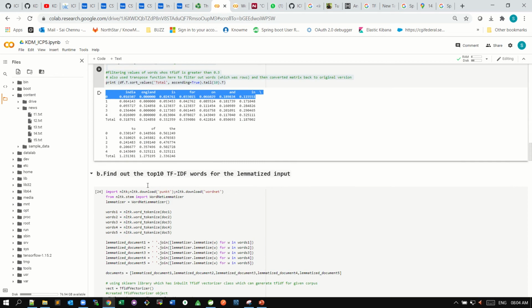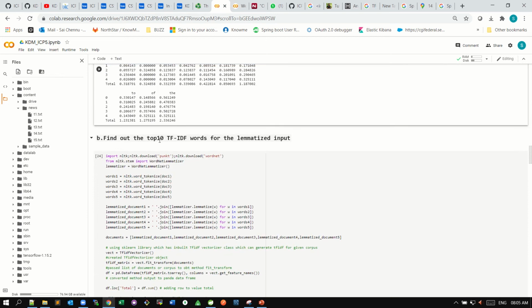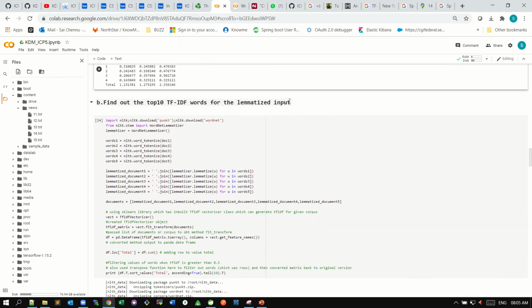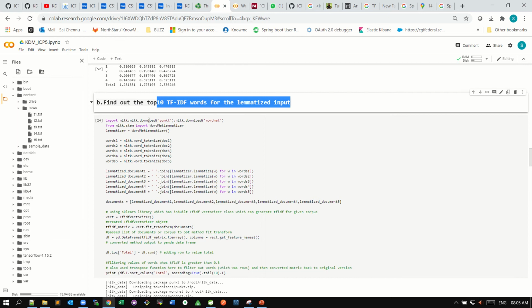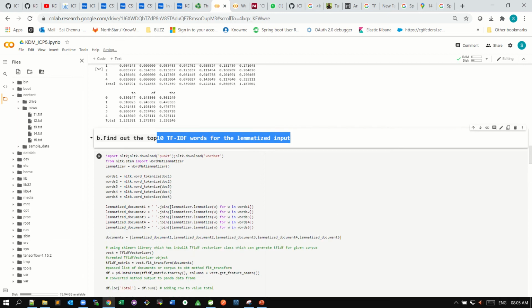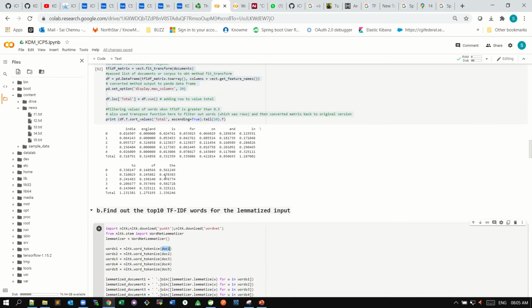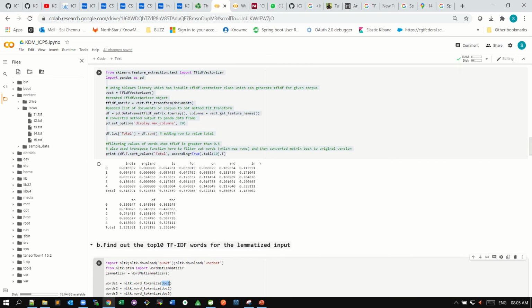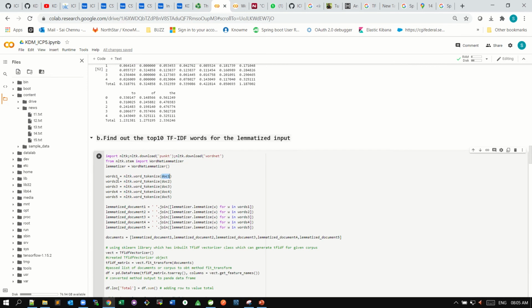In the same way, I'm gonna extract the top 10 words for the lemmatized input. First I am creating some files, where doc1 contains text t1.txt. In the same way, I am pushing these things into the words1, words2 files.